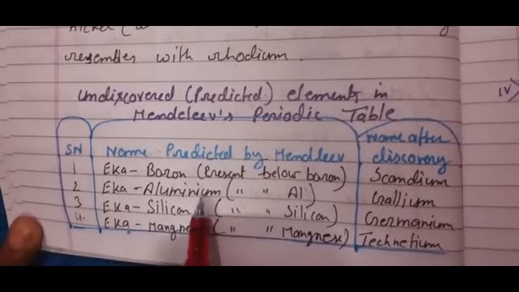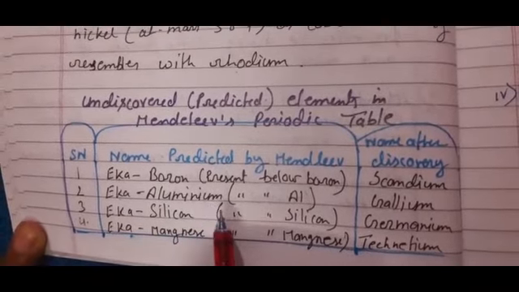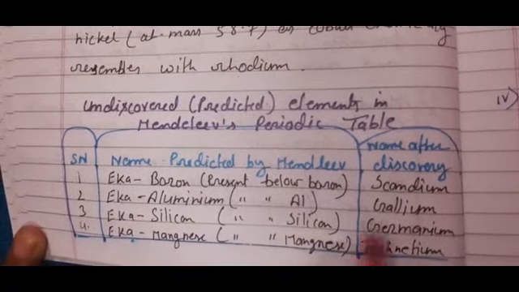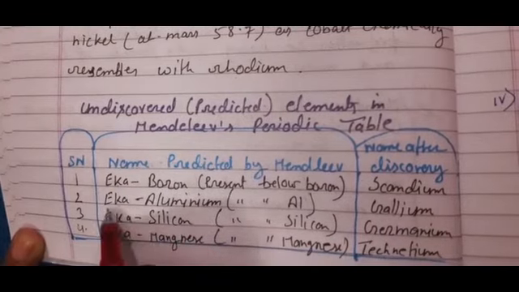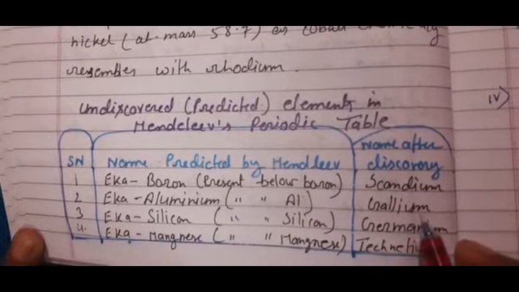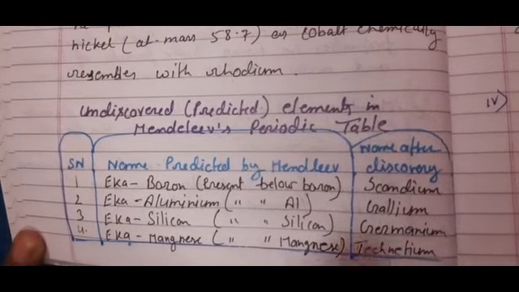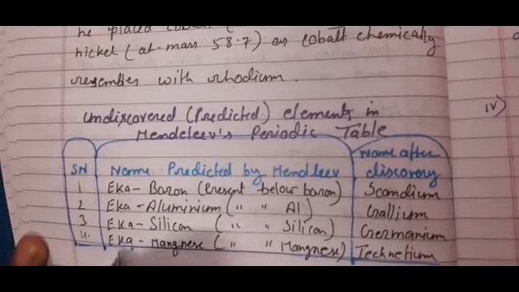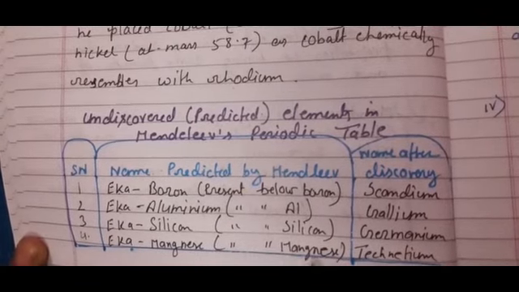Similarly, ekka aluminium: there must be one element that will be discovered and kept below aluminium, and he named it ekka aluminium, and in present day we are naming it gallium.